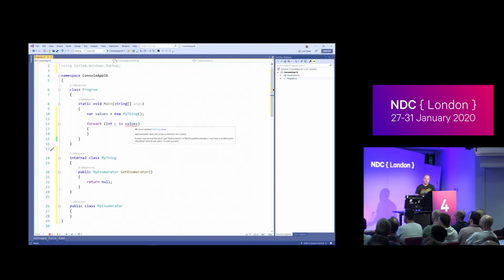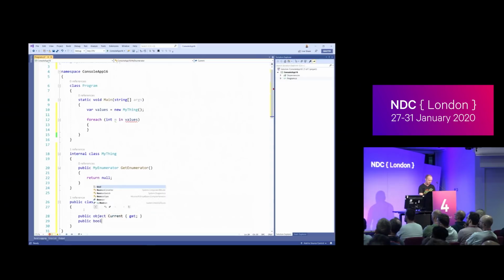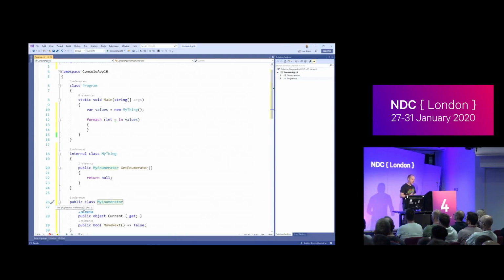So this still doesn't compile, but this error message you can't see is slightly different. This now says you don't have a Current and you don't have a MoveNext. If I give this a Current, I can make it an object, doesn't really matter. And we give it a MoveNext, which can always be false. And this now compiles. So there's no IEnumerables, there's no IEnumerators, there's nothing. Foreach is pattern-based, which is the boring way of saying it's duck-typed, meaning if it looks like a duck and sounds like a duck and walks like a duck, it's probably a duck. So this is interesting thing number one about foreach loops.